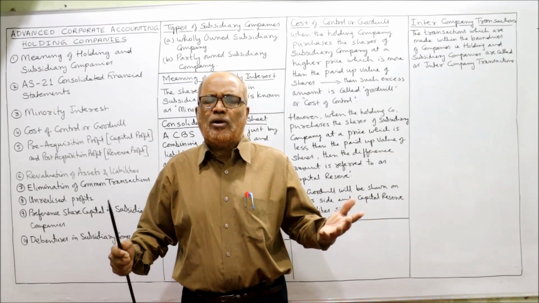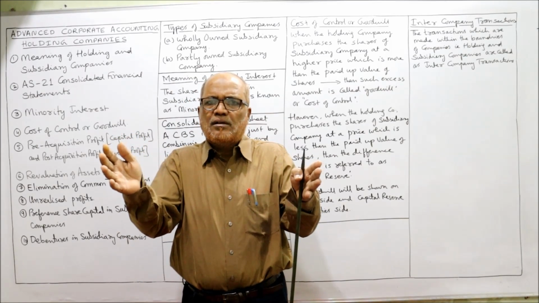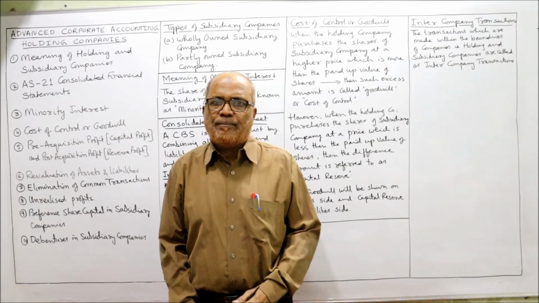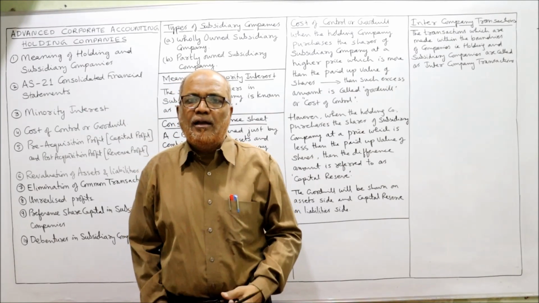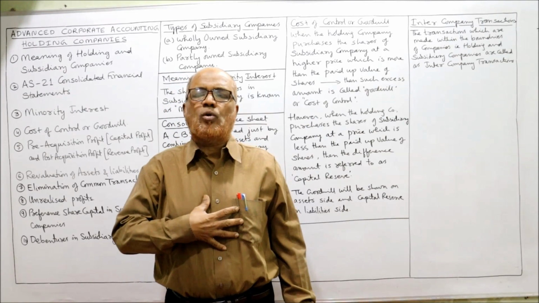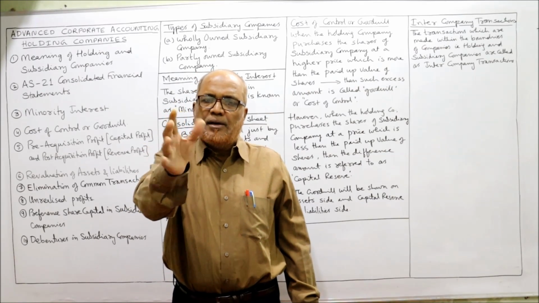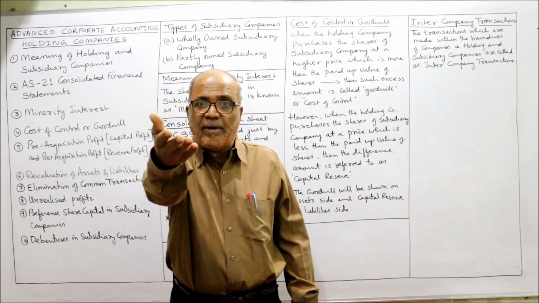That is called goodwill. Simple example. एक छोटा सा example देता हूँ. I am purchasing your business. You are having a small business. So the value of the business is, let it be 10 lakh. All the assets of your business are valued at 10 lakh. Now I am purchasing your business for rupees 12 lakh. आपका बिजनेस है 10 लाख रुपए का, मैं उसको खरीद रहा हूं 12 लाख रुपए में. 2 लाख रुपए एक्स्ट्रा दे रहा हूं.